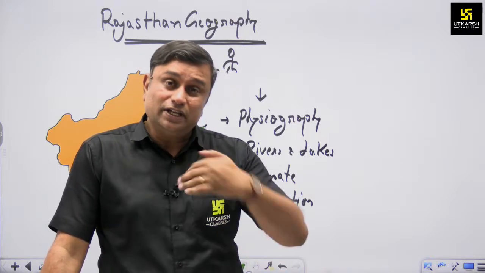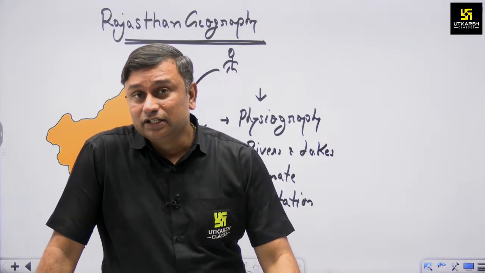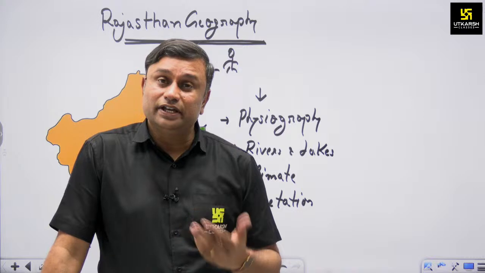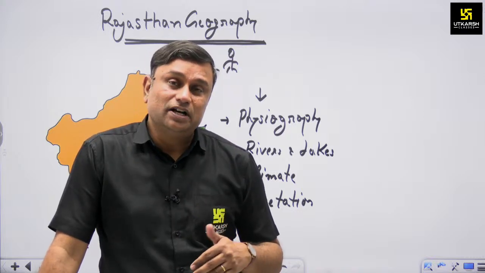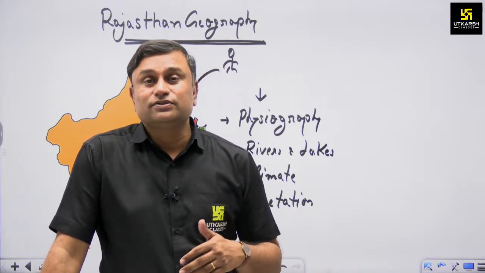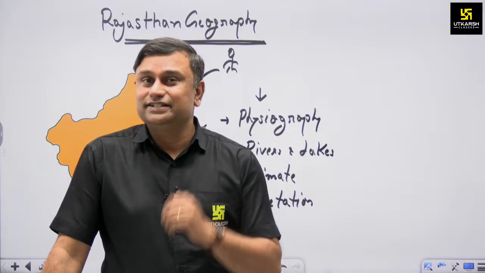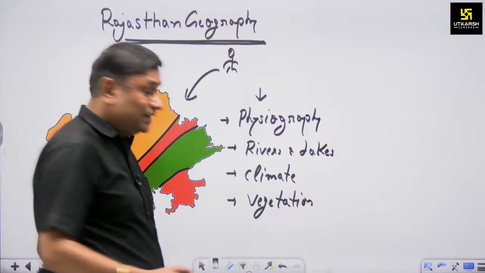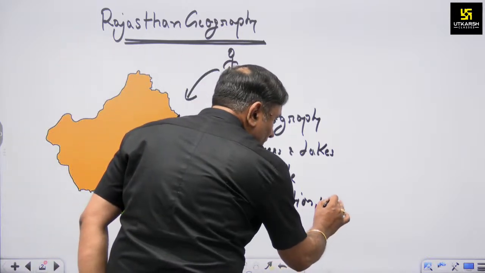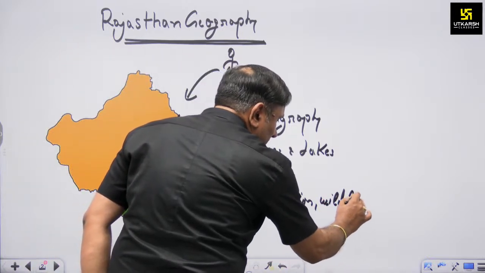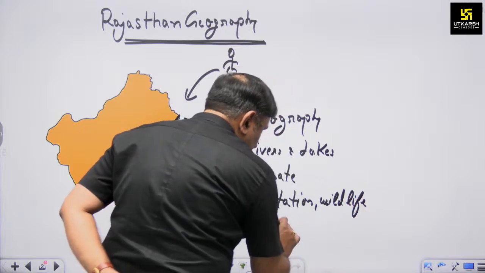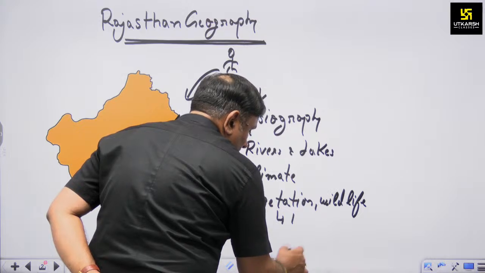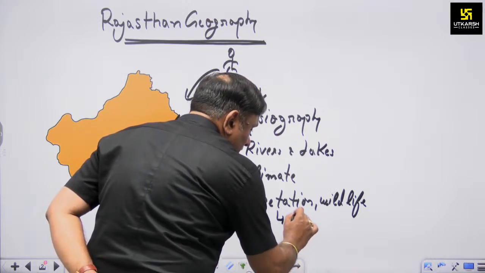They are helpful in maintaining the climatic conditions, and also help describe the rich natural resources available in our state. That's why we have to study the vegetation and wildlife. Even we have to study the ecosystem, or instead of ecosystem, I write biodiversity.